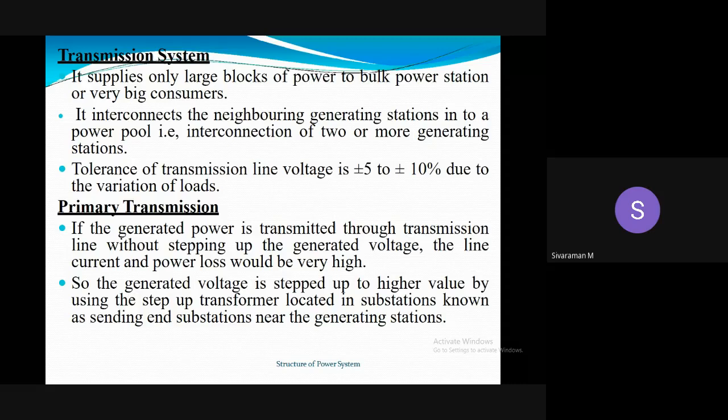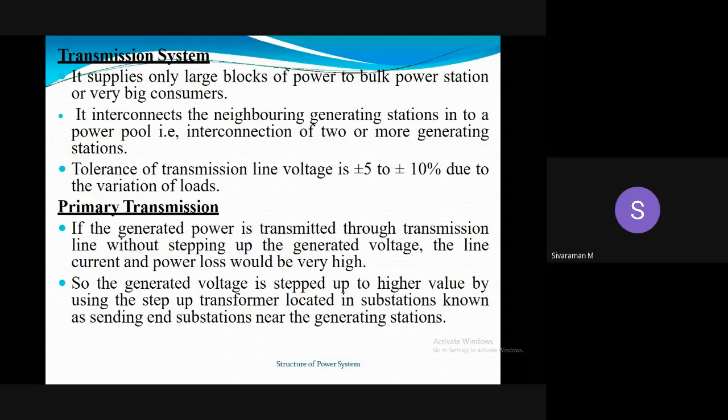Then transmission system. It supplies only large blocks of power to bulk power station or very big consumers. It interconnects the neighboring generating stations into a power pool, that is interconnection of two or more generating stations. In the transmission system, some tolerance will occur, that is plus or minus 5% to plus or minus 10% due to the variation of loads. Also, transmission system is categorized in two different ways: primary transmission lines and secondary transmission lines, based on operating voltages.